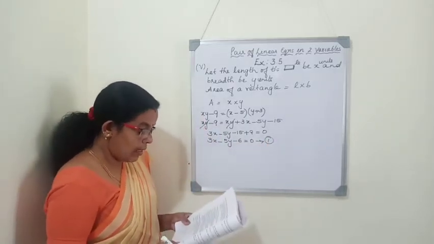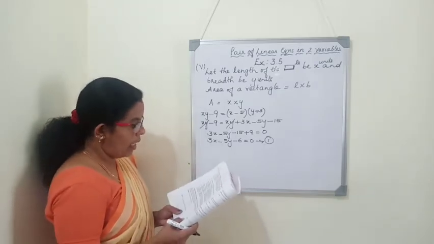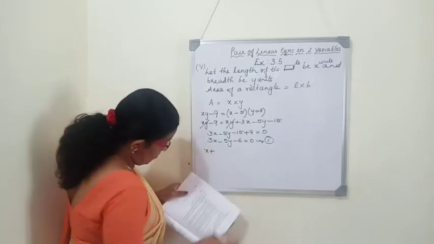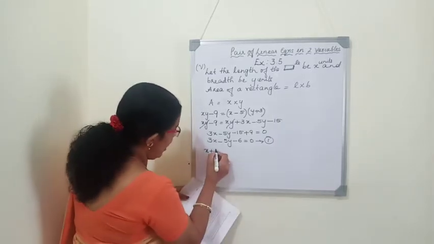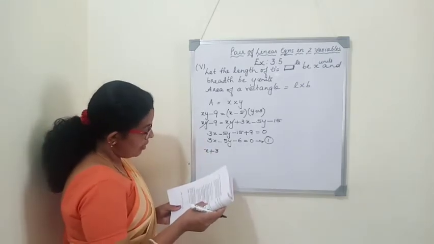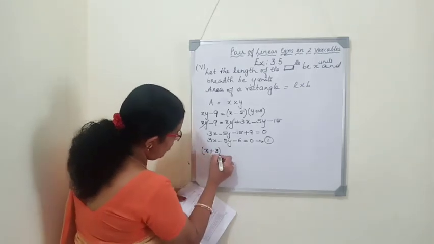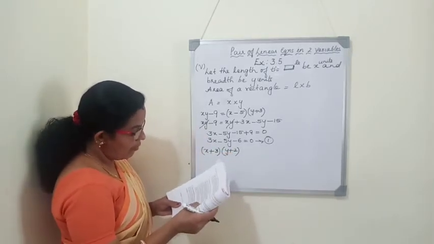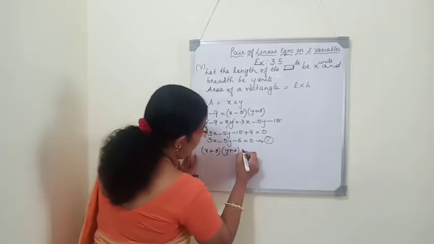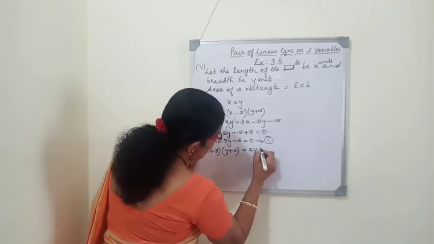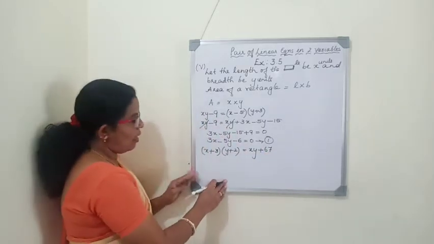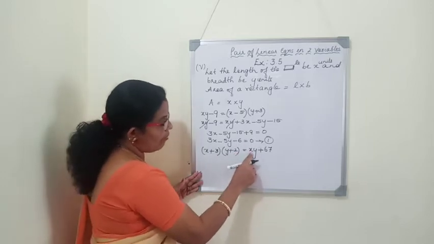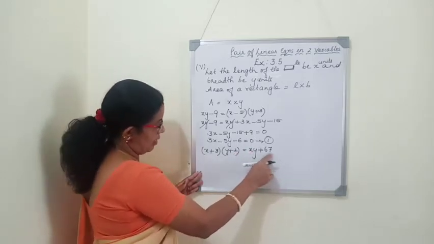Next statement says that if we increase the length by 3 units, length we have taken as x, so x plus 3, and the breadth by 2 units, breadth also will be increased by 2 units, then the area will increase by 67 square units. Area is xy, it will increase by 67 square units. So when the length is increased by 3 units and the breadth is increased by 2 units, area will increase by 67 square units. Now we will simplify this.